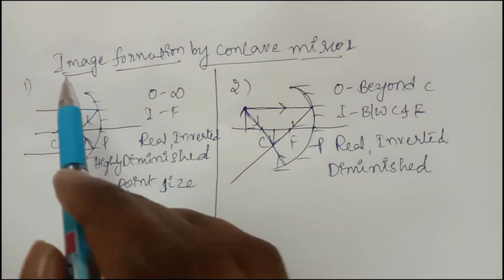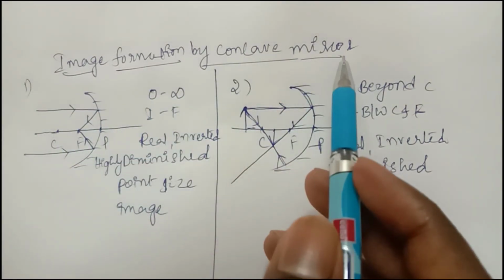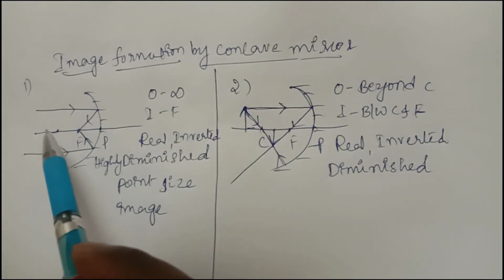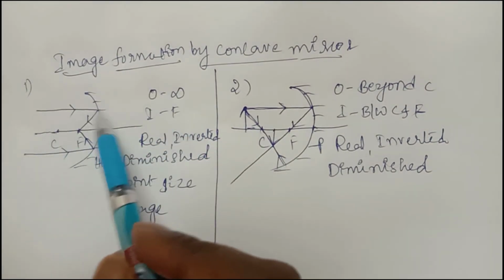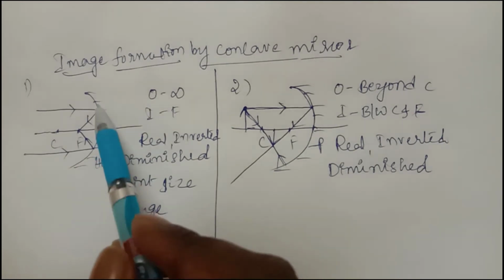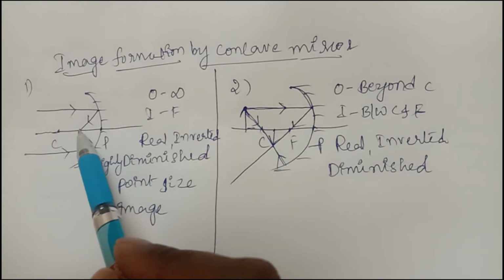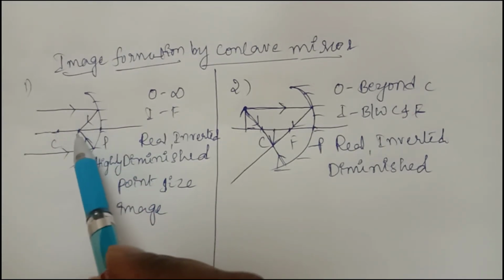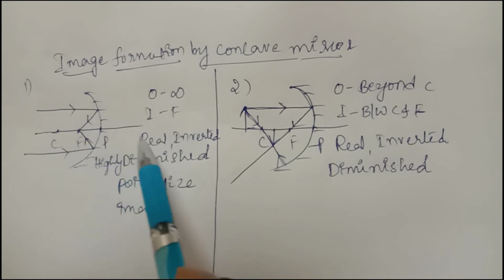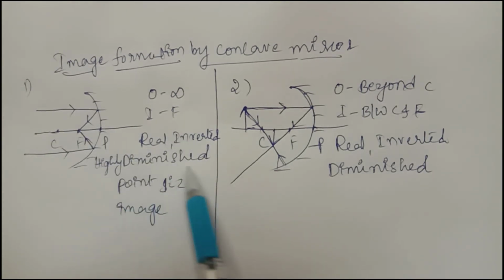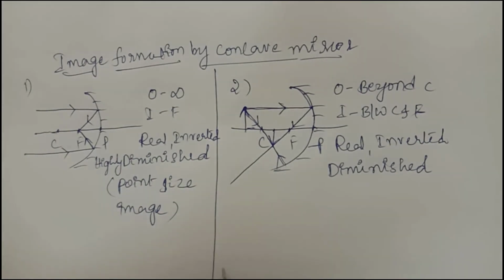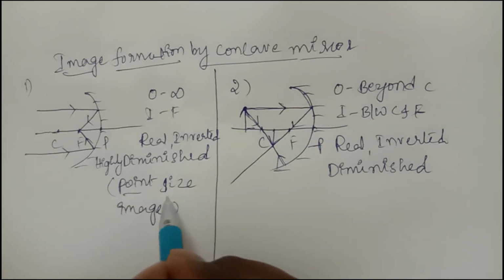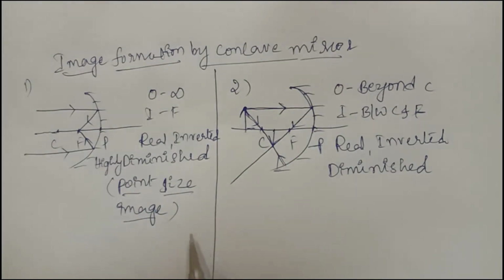Once again, image formation by concave mirror. I am taking the object at infinity, so one light ray is coming like this, another light ray is coming, and after reflection both rays will meet at the focus, so the image will be forming at the focus. What is the nature of the image? Real, inverted and highly diminished image, because it is a point size image formed at the focus.